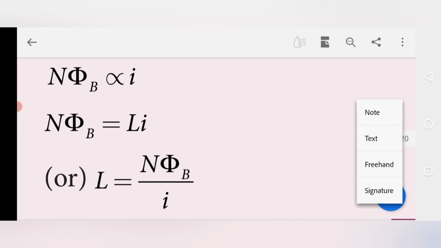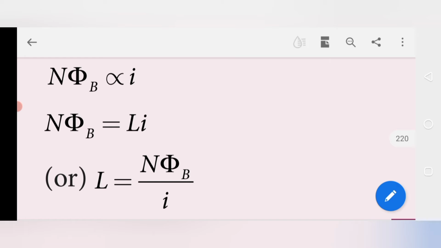The total flux linked with the coil, N phi B, is directly proportional to the current in the circuit, I.